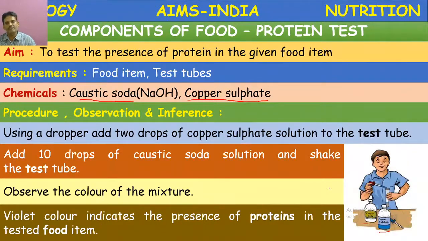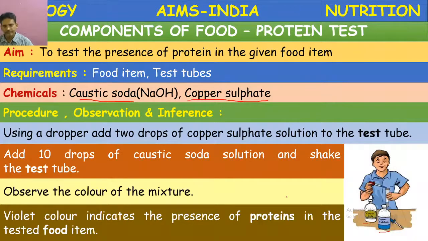Next, proteins. Proteins are complex nutrients. They are made up of simple units called amino acids. For the digestion of carbohydrates, which enzyme is required? Carbohydrases or amylases are required. For the digestion of proteins, proteases are required. All carbohydrates are finally digested into glucose. All proteins are finally converted into amino acids in our digestive system.